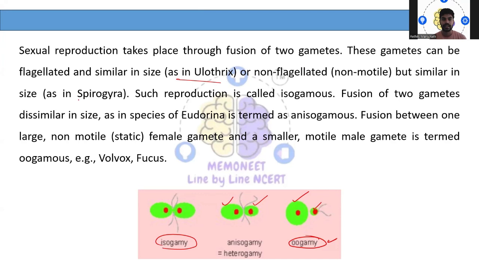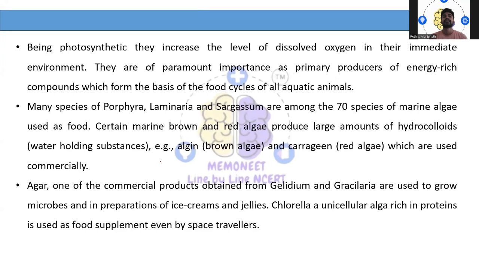Isogamous, and some of the examples can also be anisogamous. Volvox is an example of isogamy, and Fucus is an example of oogamy. So this is very important. In exams, they might ask you regarding isogamy, anisogamy, and oogamy. Therefore, it is very important.